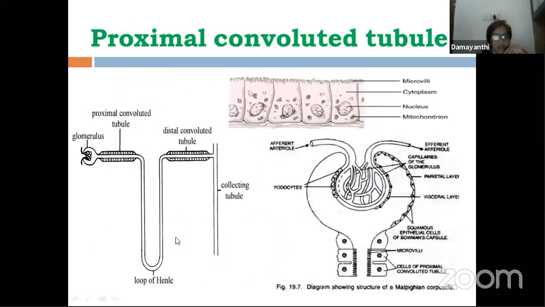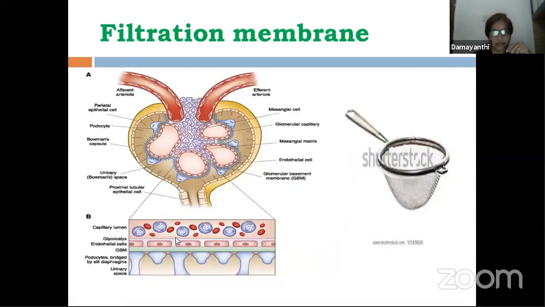So the filtrate gets filtered through this, through the Bowman's capsule layer, and then enters into this region here. Hope you understood.